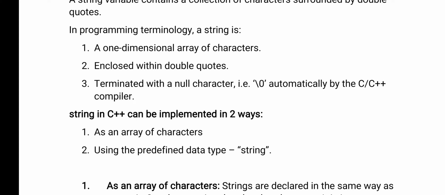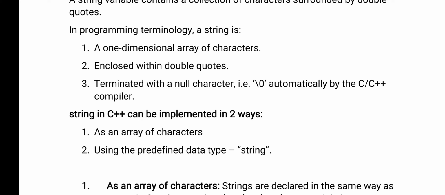The third point is, whenever you declare a string, the last character of the string should always be null. And you do not need to mention the null yourself, because the compiler automatically gives the last character as null for the string. So these are the three important points.